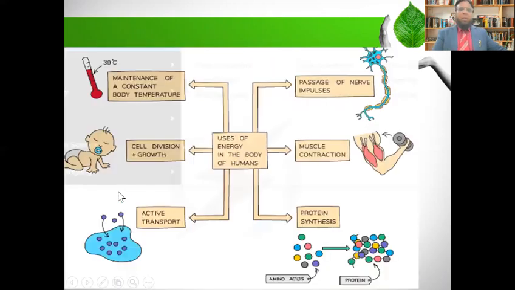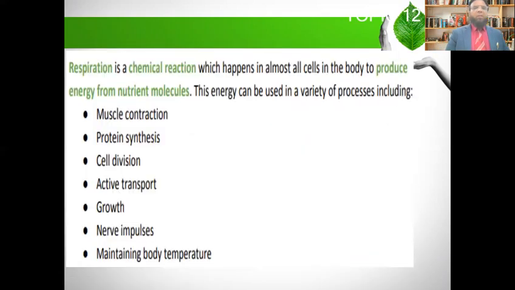You know very well that we have discussed active transport in topic number 3. This energy is also used in the growth process. Growth means when we take food and we grow in size, weight, and height. Also, this energy is used in the transmission of electrical impulses or nerve impulses. Also, it maintains the body temperature.